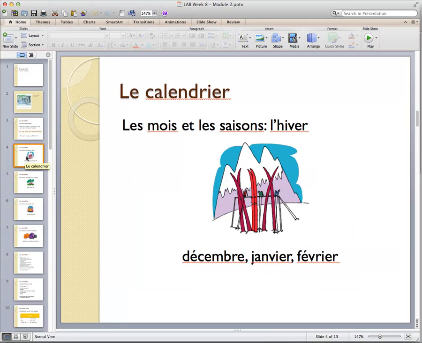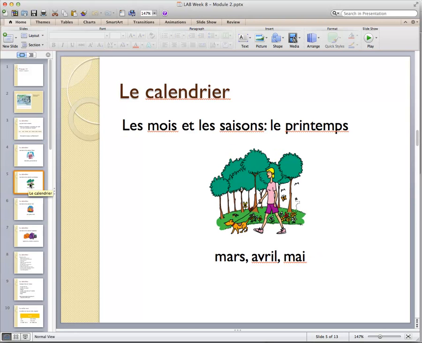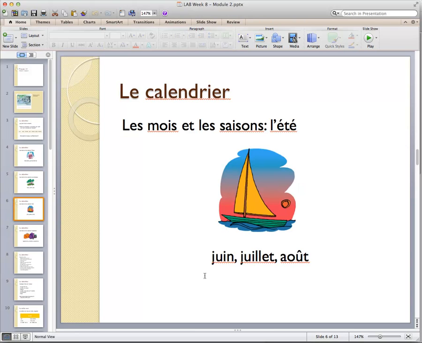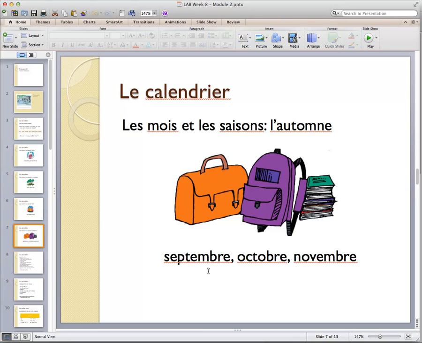Let's look at the months and seasons. The first season is l'hiver. The months of the season hiver are décembre, janvier, février. We next have le printemps with mars, avril, et mai. In l'été, we have juin, juillet, août. And l'automne, septembre, octobre, novembre.